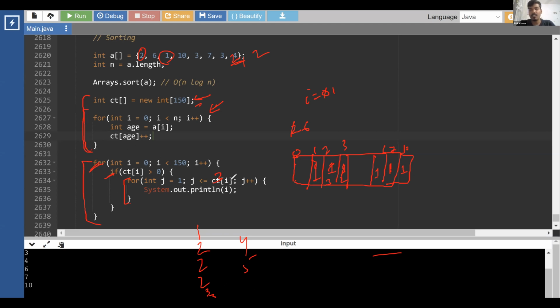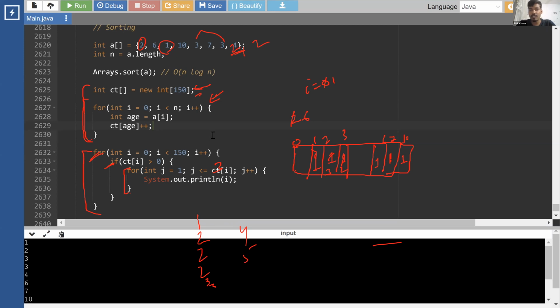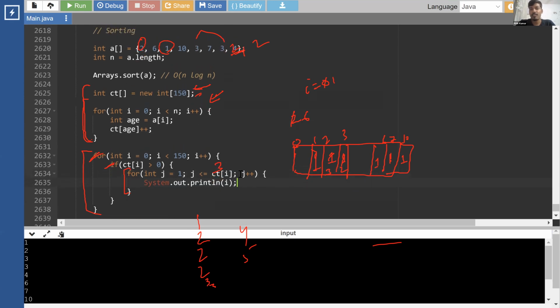Why do we print count times? So for example, here in this case, if count of 3 is coming out to be 2, we have to print 3 2 times, right? In the sorted array, 3 would be appearing 2 times. If you sort this array, we would be getting 3 2 times, right? So we have to print 3 as many times as its count. So if 3 is present 2 times, we'll be running the loop 2 times, and we'll be printing 3 2 times, right? So now understood this, okay?